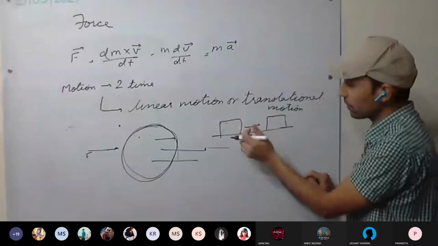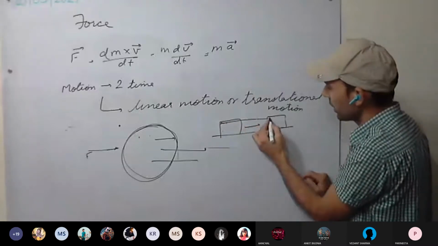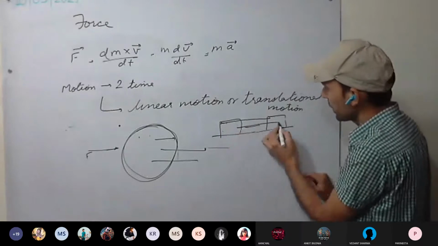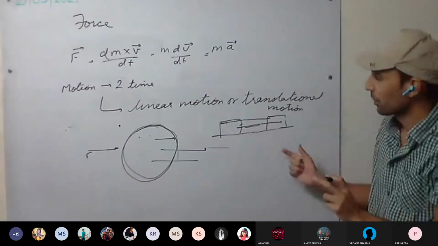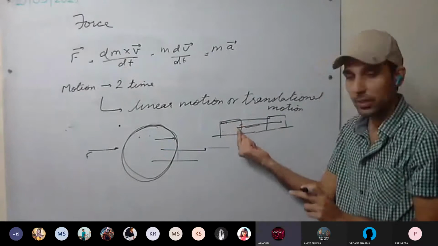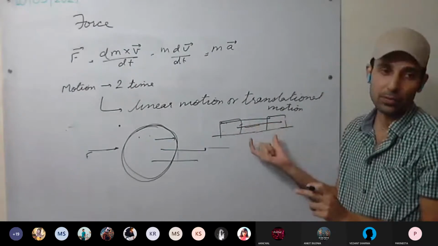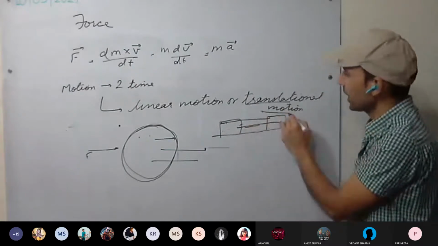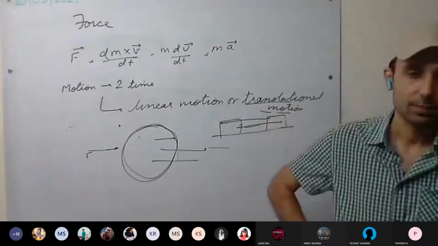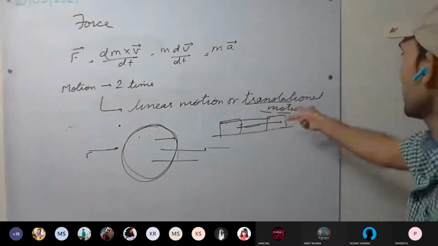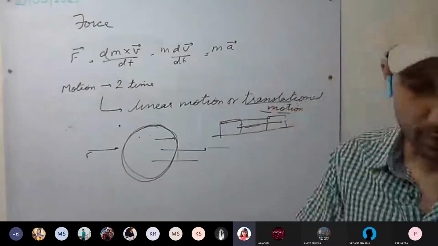This point, this much distance; this point, this much distance. These distances covered are equal. Every point of the object has covered the same amount of distance, so that kind of motion is called translational motion. This is mainly from Euclidean geometry.